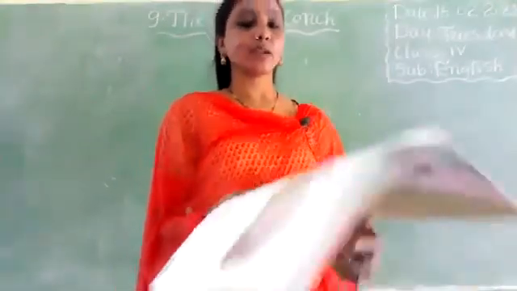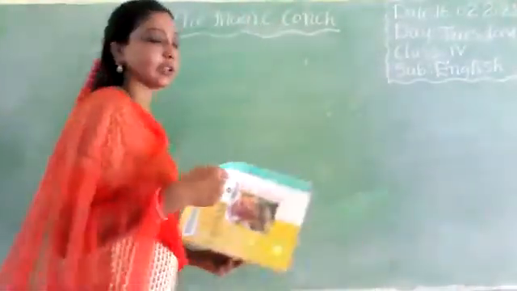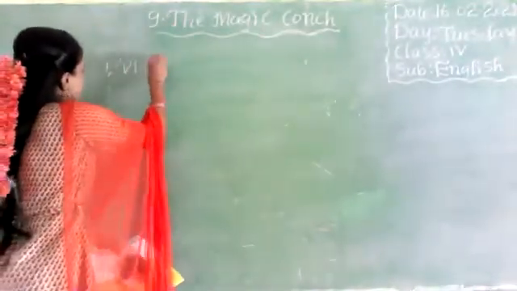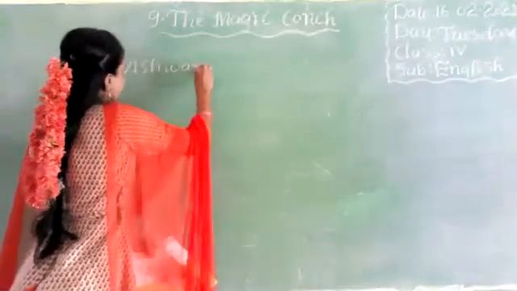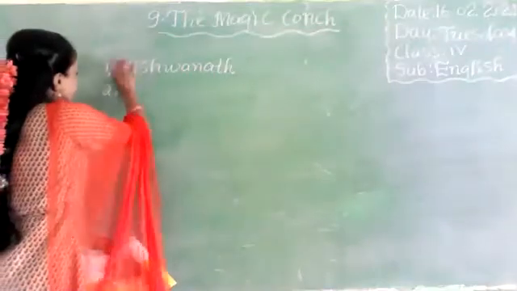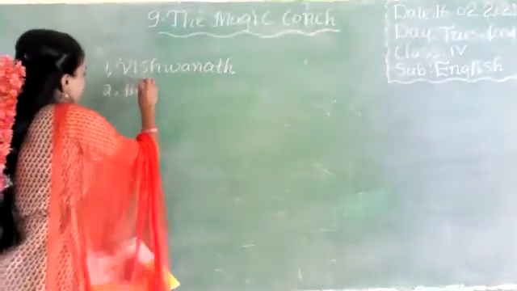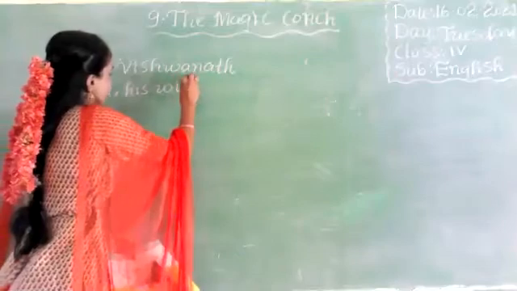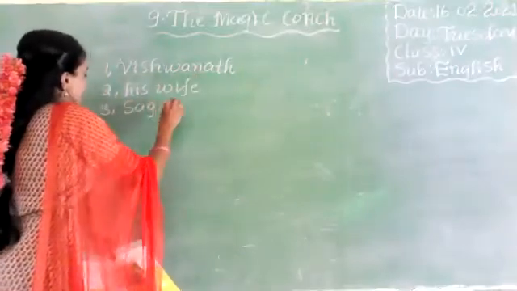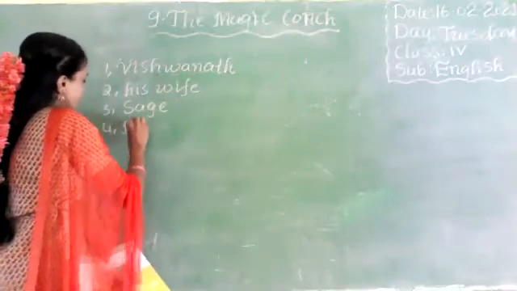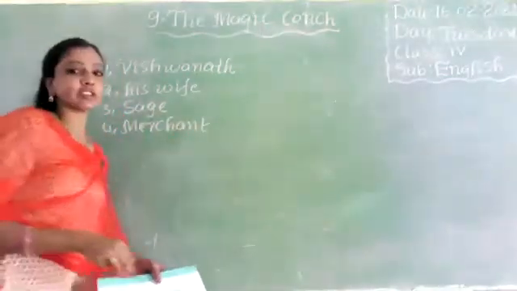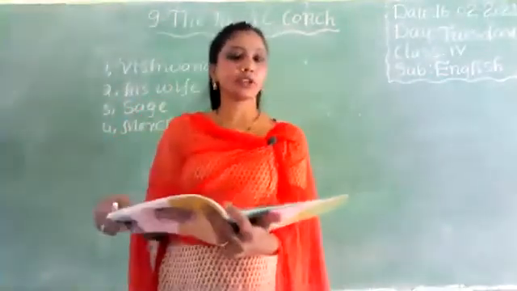Okay. So what are the characters of the story? Vishwanath, the Brahmin Vishwanath, sage, and his wife, sage and merchant. So these are the characters of the story. The remaining story I'll explain now.